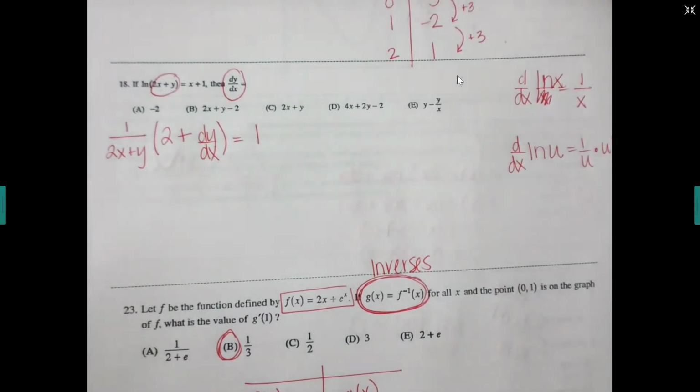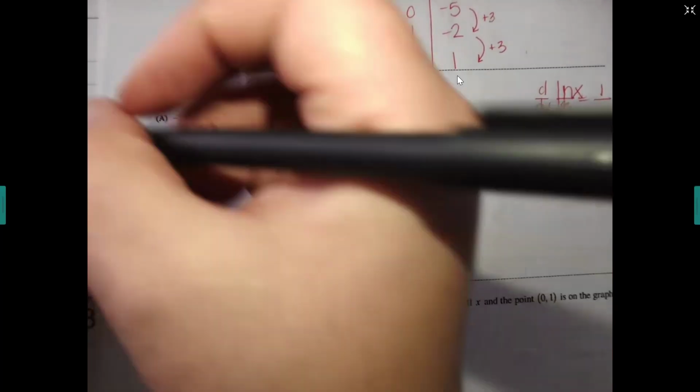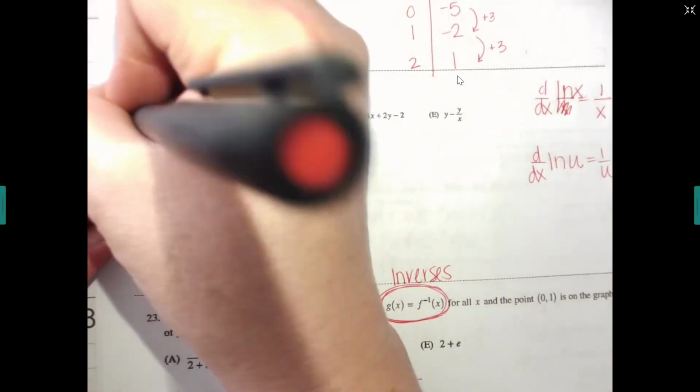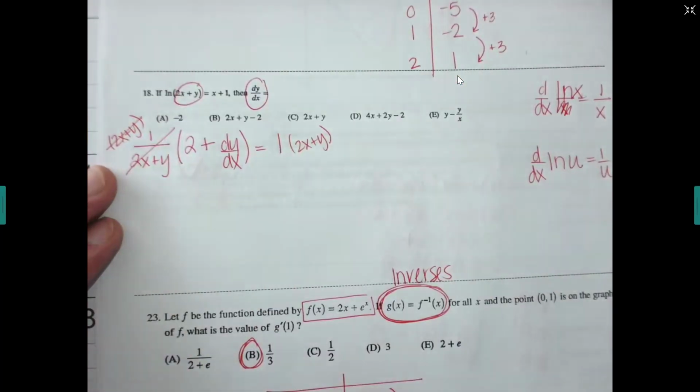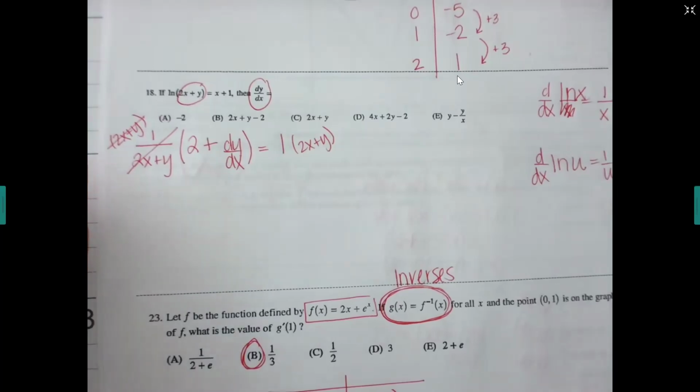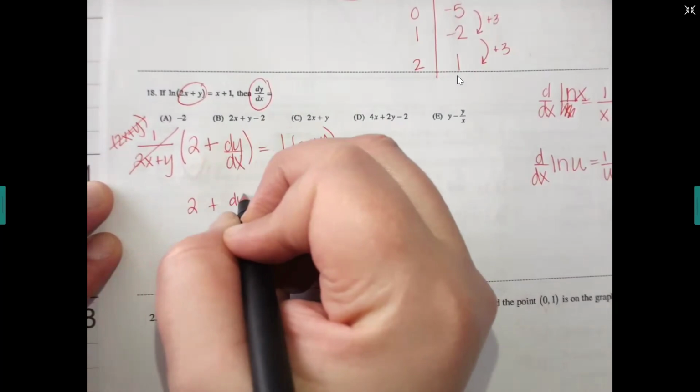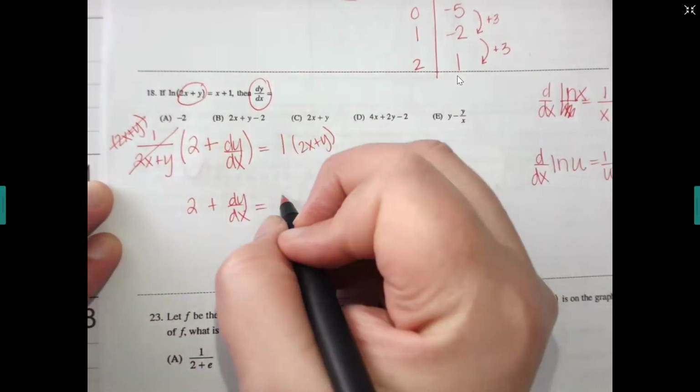Okay, now normally I would recommend that if you have something on the outside of parentheses that you would times it in. But if this is a fraction, what would be an easier way for me to get rid of that? Multiply it on both sides. So if I have a divide by 2x plus y on both sides, I'm going to multiply that onto both sides. So these guys will cross out. But another strategy would be you also could times this inside. Sometimes that's easier.